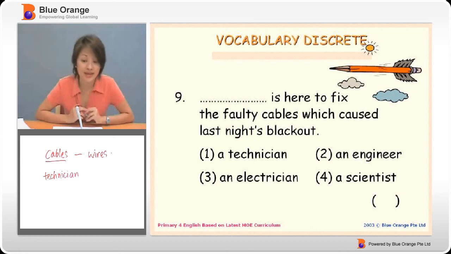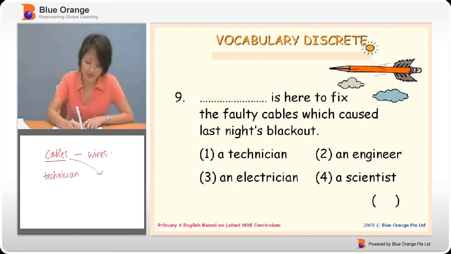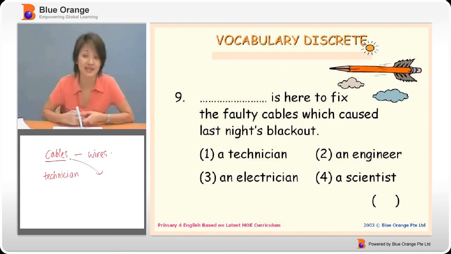And option number 2, an engineer. An engineer is one who is professionally trained to plan and design the making of machines and electrical equipment and even structures. Sometimes like bridges, engineers have a hand in building bridges as well. In this case, the keyword, like I said, is cables, so it has nothing to do with an engineer. An electrician? Well, an electrician deals with things of electricity. Therefore, it has something to do with cables because that's what cables are all about, wires and electricity.